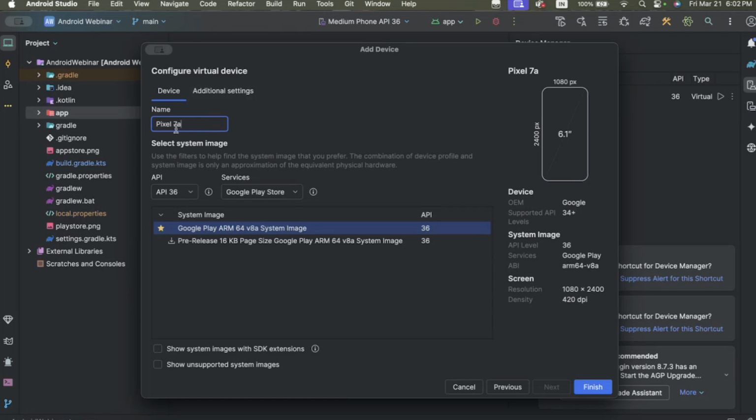write a name for our virtual device and here we select an image. Image is like an Android version. Suppose that we have Android 15, Android 14, Android 13. According to our requirement, we can select a system image. So in our case, we already downloaded that image, API 36, so we can select this. If you want to test on Android 13 or Android 11, you can download it.